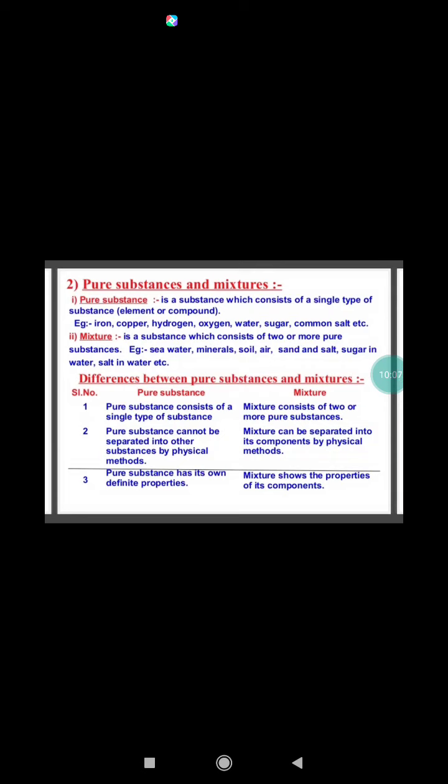A compound is a pure substance, but a mixture is not a pure substance. The components of a compound are always present in a fixed ratio by mass, but the constituents of a mixture may be present in any ratio. Compounds are always homogeneous. Mixtures may be homogeneous or heterogeneous in nature.